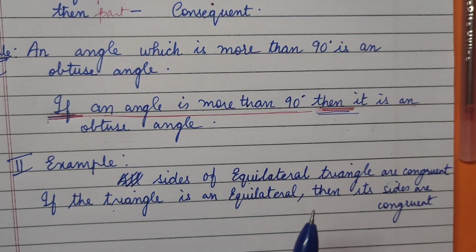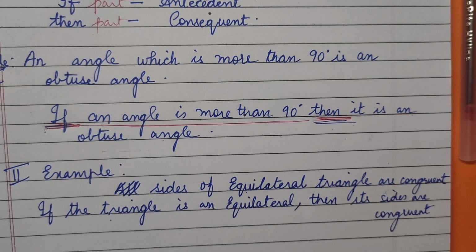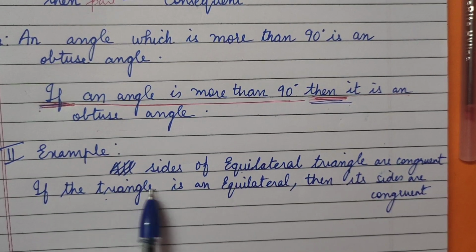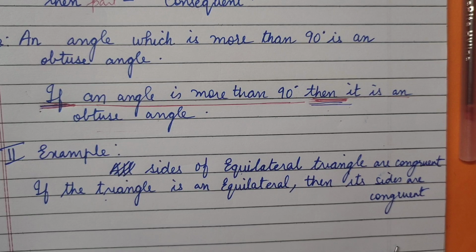We should know how to write it. If they are talking about the equilateral, then we have to say triangle. If we are talking about a rectangle, square, rhombus, or parallelogram, then we have to use the word quadrilateral. Here we have used: if the triangle is an equilateral, then its sides are congruent. Clear?